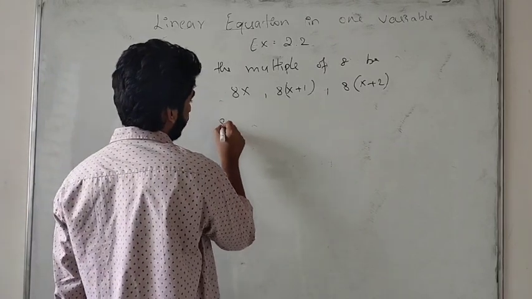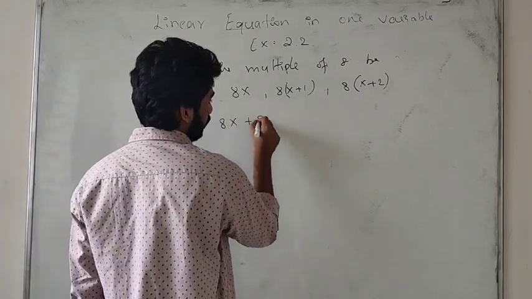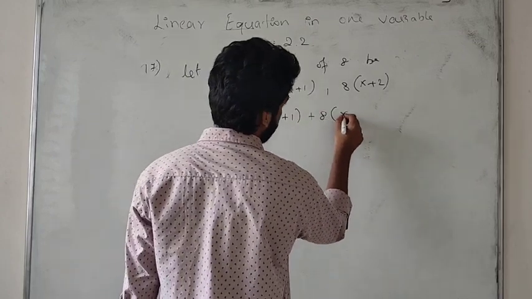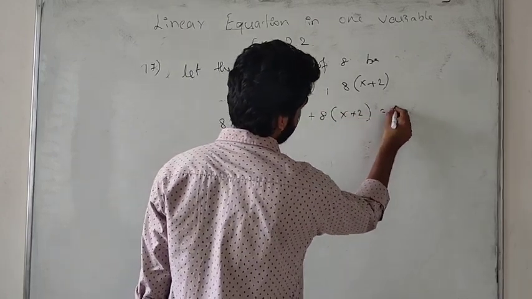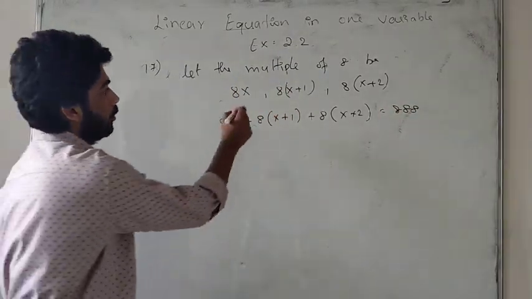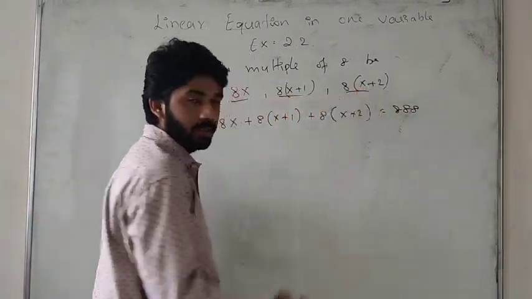So we will take by adding 8x plus 8(x plus 1) plus 8(x plus 2) equal to 888. The question is this much. So we have to find all these multiples.